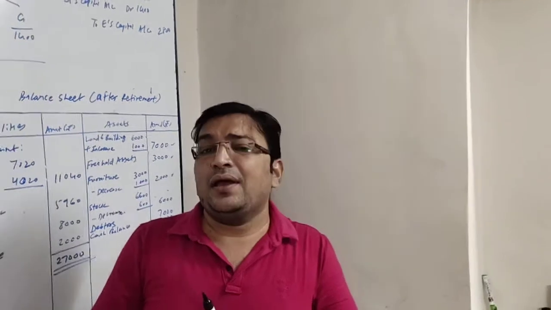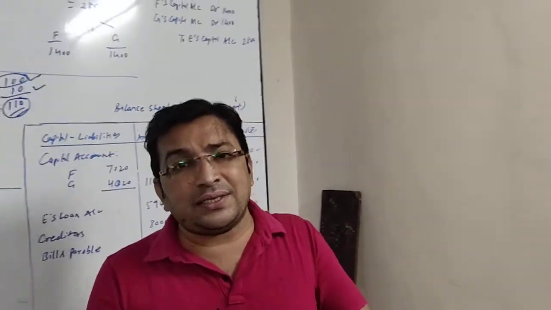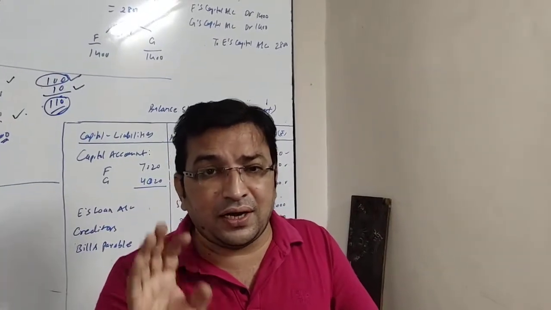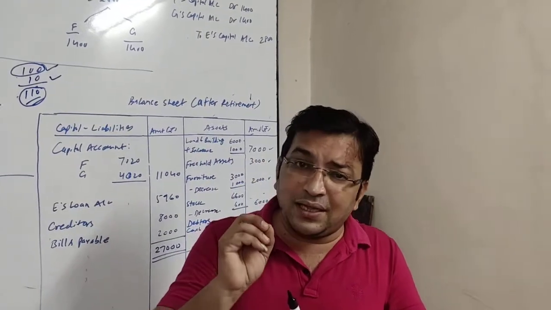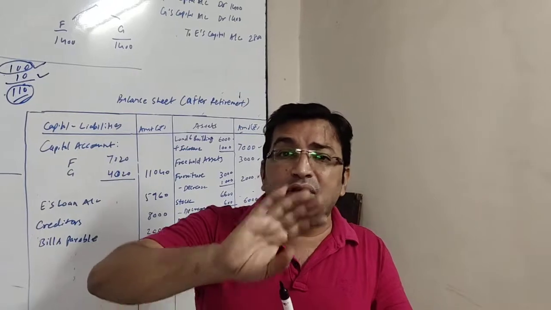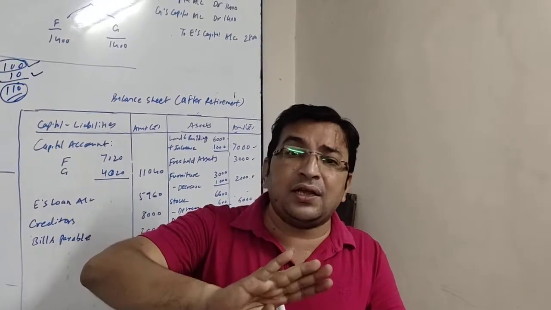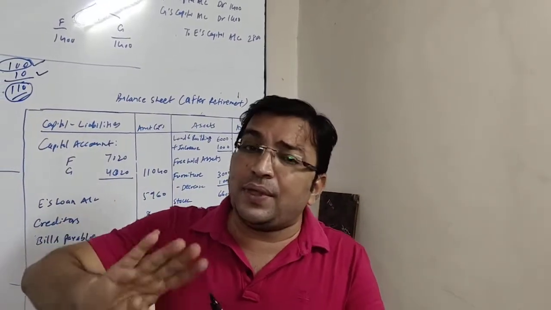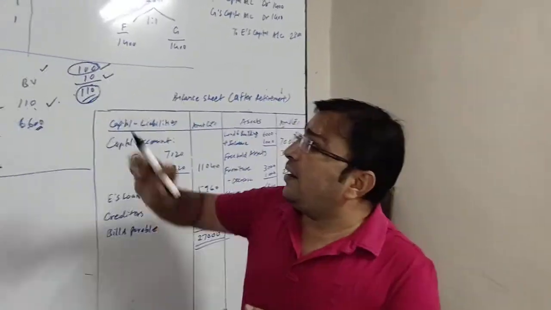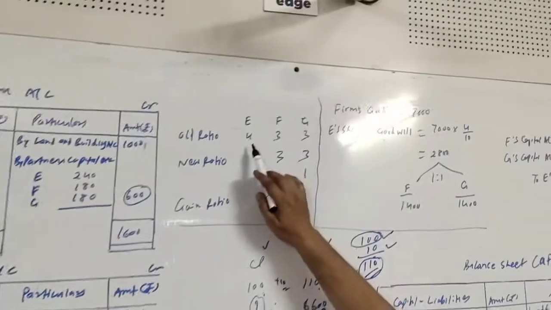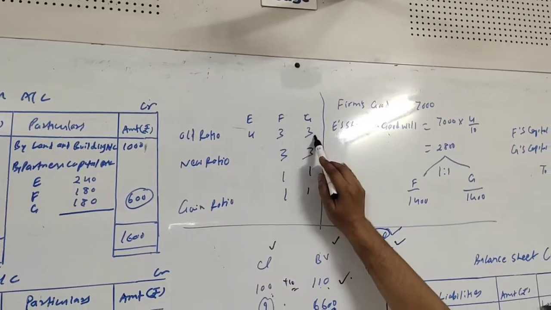Nothing else is given. In that case, when nothing is given about the new ratio or gain ratio, we will assume that the continuing partners are continuing with their old ratio between them. Here E, F, G are partners, their ratio is 4:3:3.